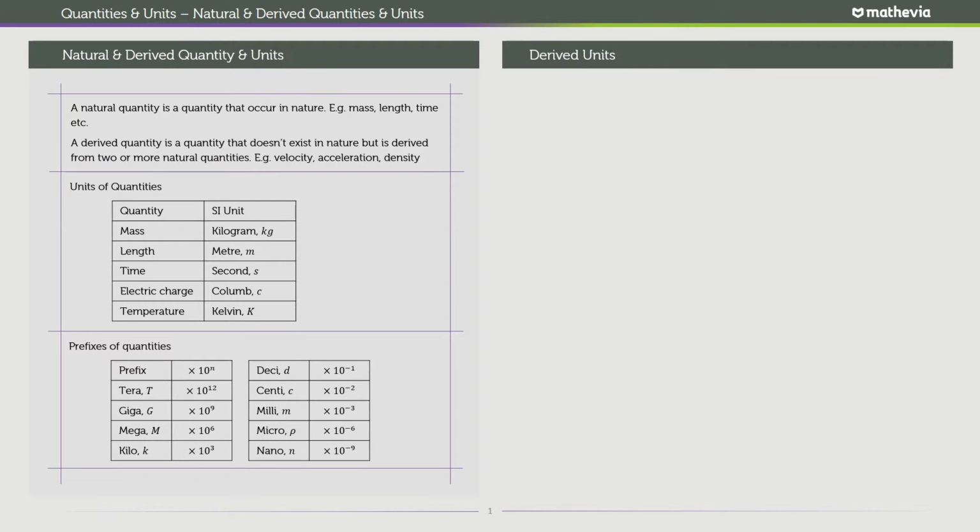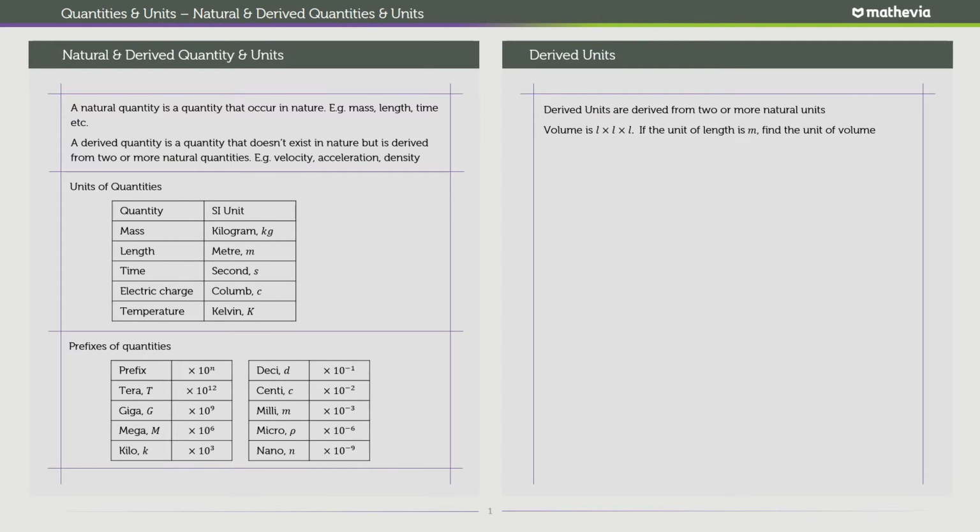Now that we've talked about quantities, derived quantities and natural quantities, we're going to talk about derived units. Something very interesting about derived units is that we can make up units for derived quantities based on the quantities they're derived from. If you have a derived quantity, you can find the derived unit for that quantity based on the units of the quantities it is derived from.